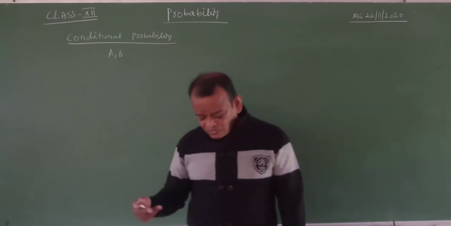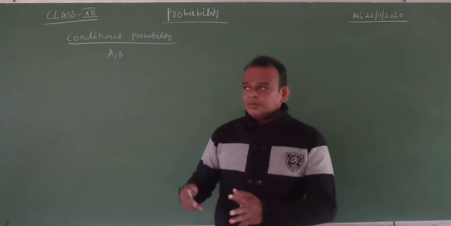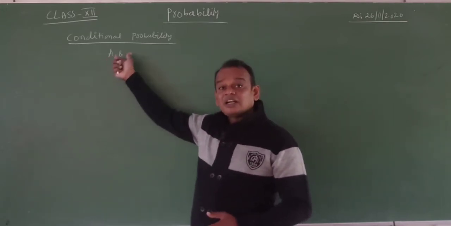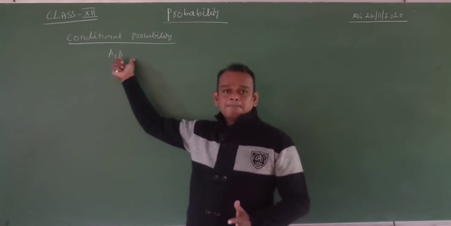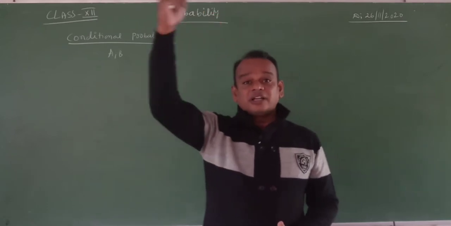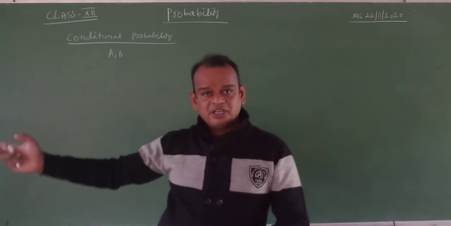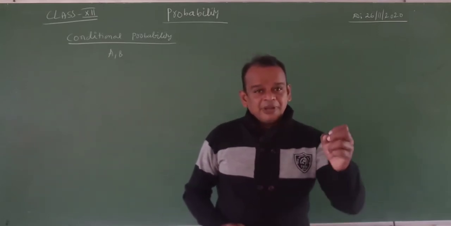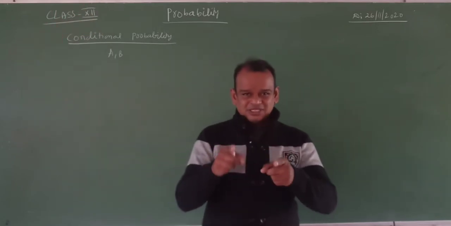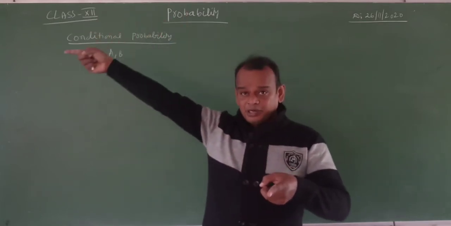The event A occurs after the occurrence of B, or the event B occurs after the occurrence of A. Observe that: the happening of the event A after the happening of the event B.